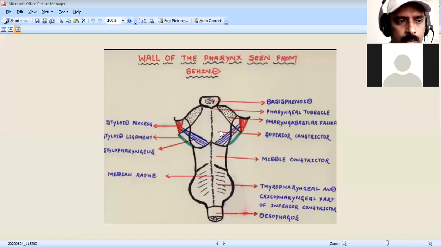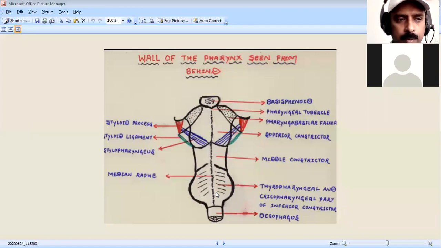Then the fifth point: the lower end of the inferior constrictor muscle continues with the circular muscle of the esophagus. The esophagus has circular and longitudinal muscles, and the circular muscle wall is continuous with the inferior part of the inferior constrictor muscle.